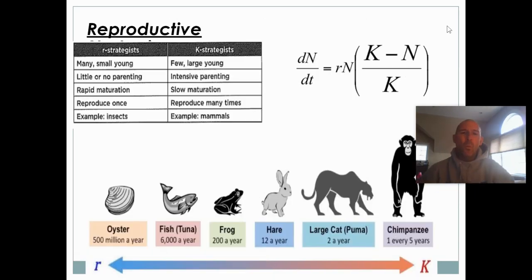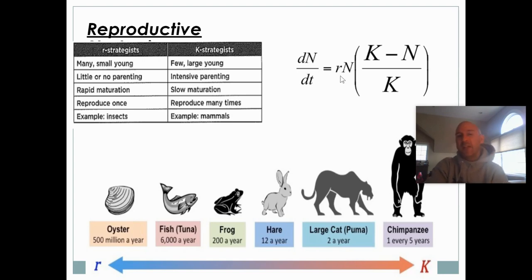Now it's a good time to talk about how different organisms have different strategies of population growth and different reproductive strategies. You don't need to know the equation for population growth, but this is the equation: ΔN over Δt. Delta means change. So change in N, kind of like a derivative if you're doing calculus, over change in t. The size of the population over time is your population growth.